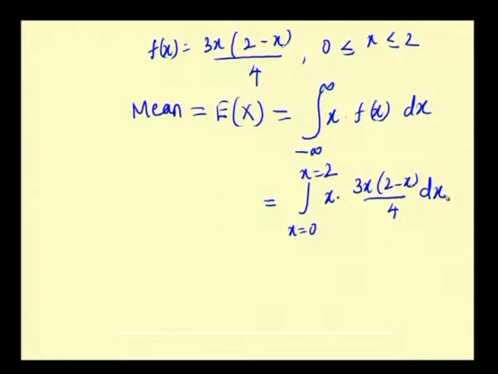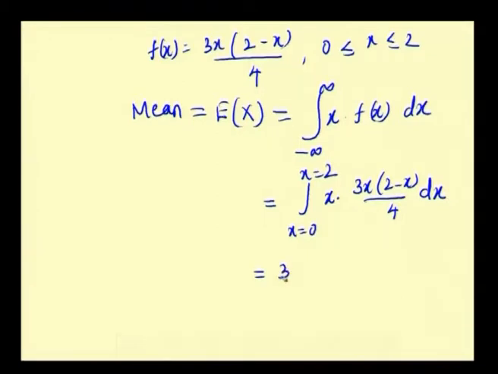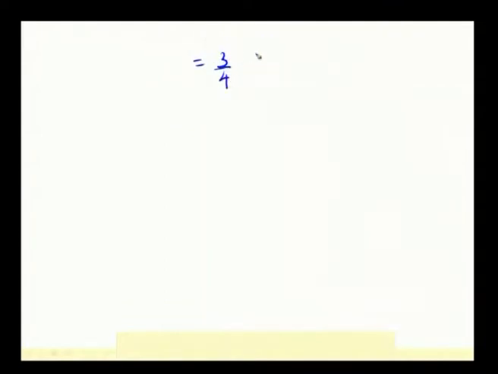We have to integrate this. For integration, I will take the constant 3 by 4 outside, the limits is 0 to 2. We will simplify it so that it will be easy for us to integrate: 2x square minus x cube dx. So, 3 by 4, the integration of 2x square is 2 x cube by 3, minus x cube integration is x power 4 by 4, within the limits 0 to 2.